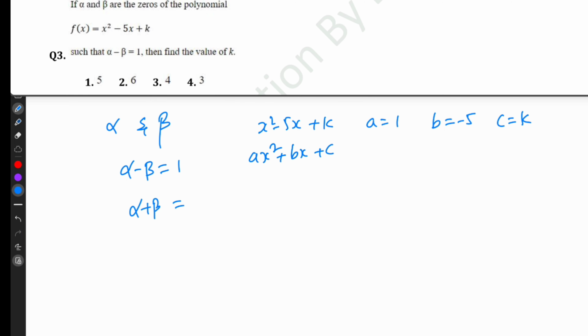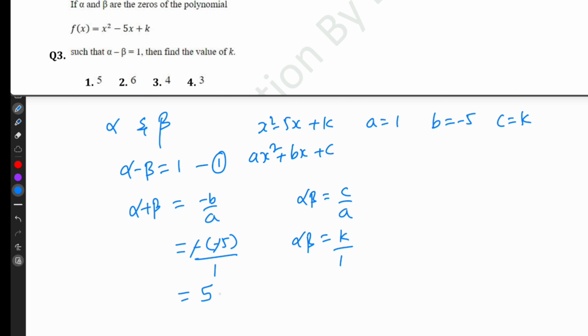Sum of zeros is equal to minus b by a. Product is equal to c by a. Minus b by a means minus of minus 5, a equal to 1. So minus minus cancel, it will be 5. Alpha beta is equal to c by a. C is k, a equal to 1. So this is equation 1, and alpha plus beta, this is equation 2.